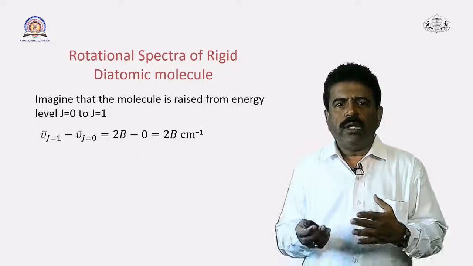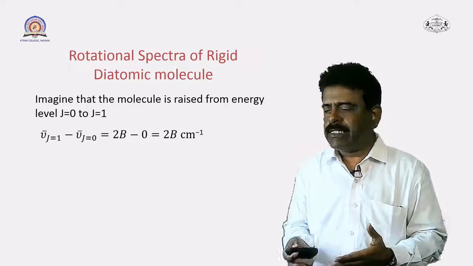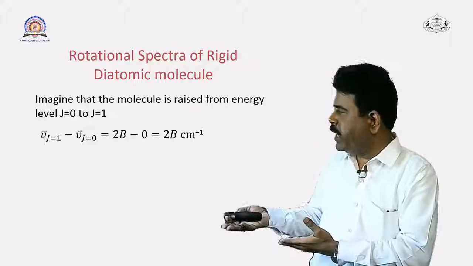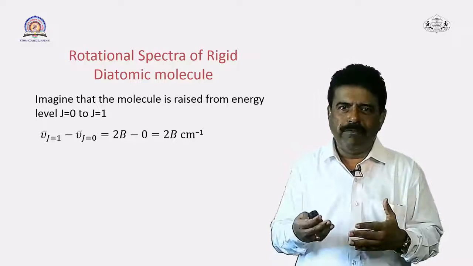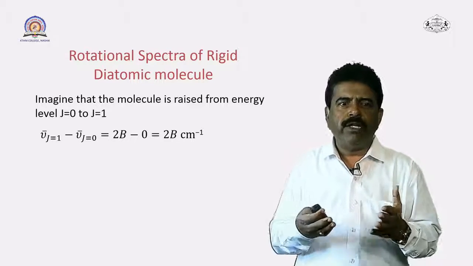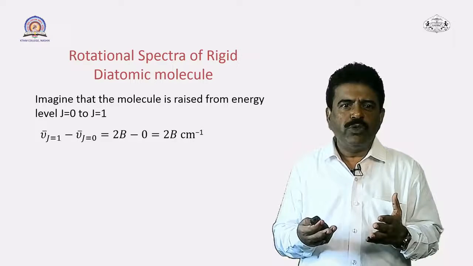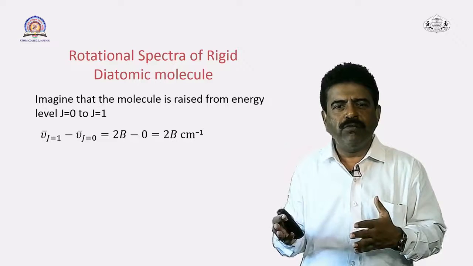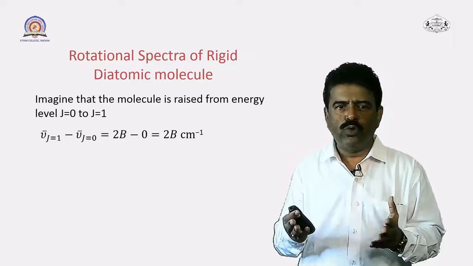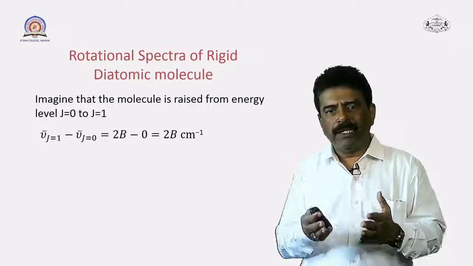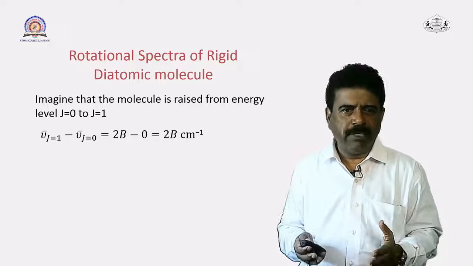Now, if you imagine that the molecule is raised from a certain energy level, you can consider two energy levels, for example, j is equal to 0 and j is equal to 1. If there is a transition between these two levels, you can represent it as nu j is equal to 1 minus nu j is equal to 0. That transition will result in a spectral term having the difference between 2B and 0. So, 2B minus 0 will be 2B, and the corresponding spectral line will be represented by 2B in terms of centimeter inverse.